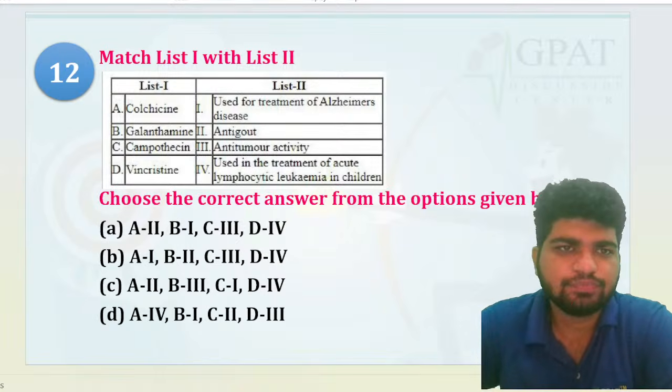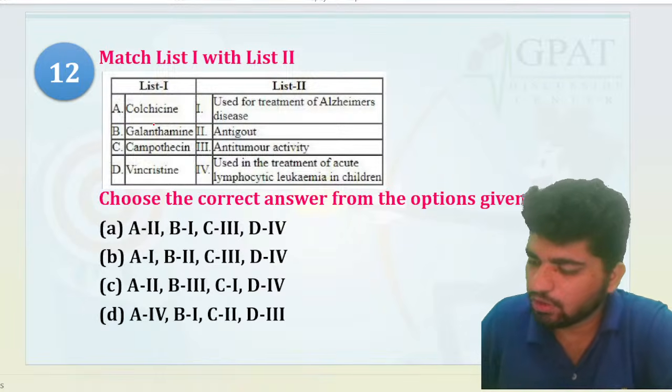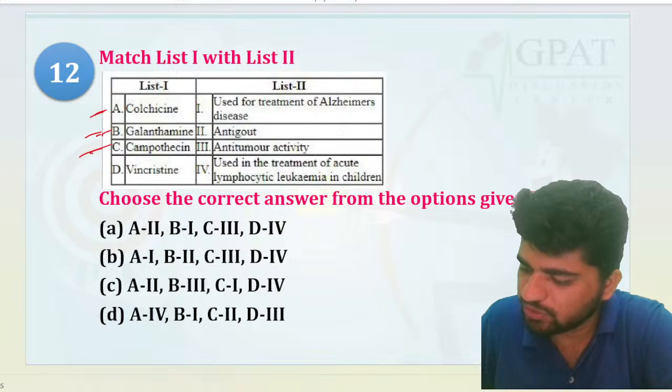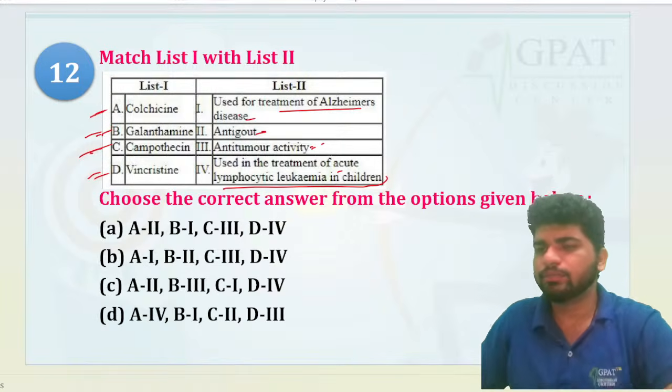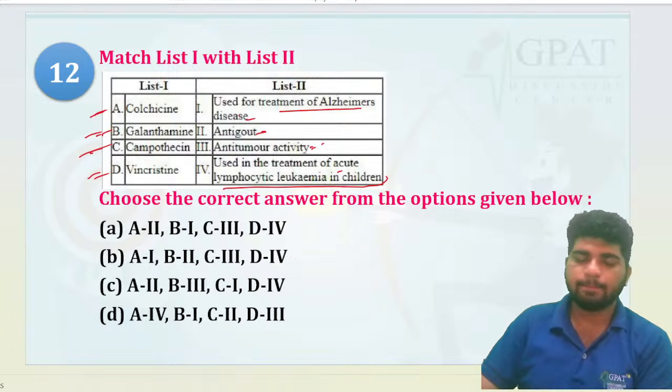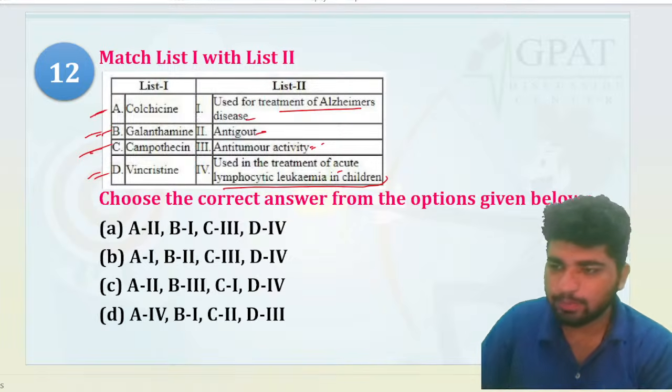Okay, this one: colchicine, galantamine, camptothecin or vincristine. Used for the treatment of Alzheimer disease, anti-gout, anti-tumor or acute lymphocytic leukemia in children. Come on, tell me. Simple question.